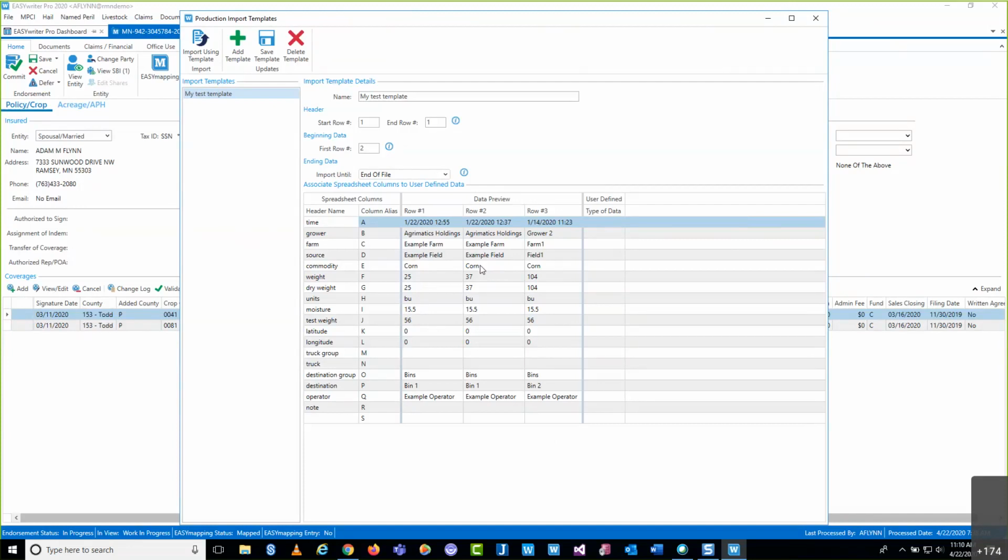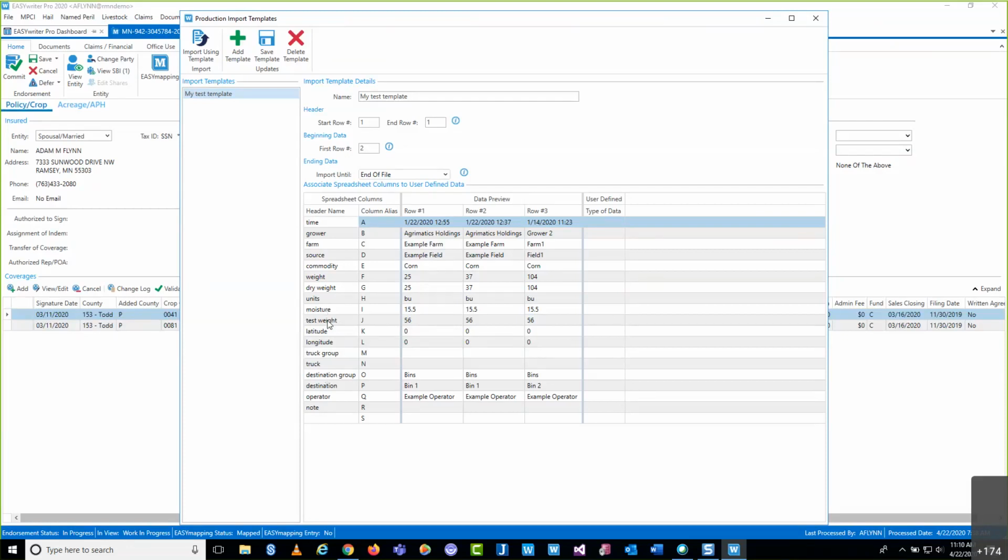And so from here, what we need to do is essentially communicate with this production import where the data is that we need to bring in as production. In order to do that, we're going to utilize this last column here, the user-defined column. If I scroll over, you can see I'm going to reference what's actually on my Excel spreadsheet.